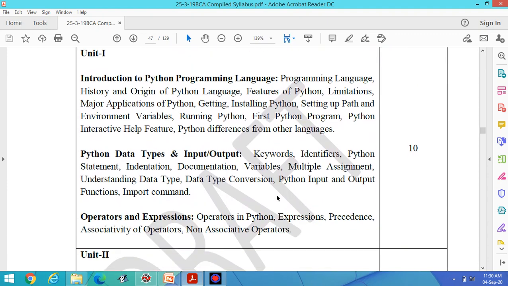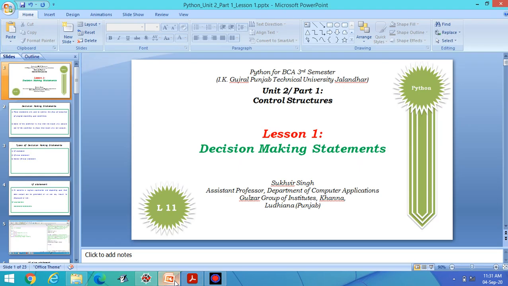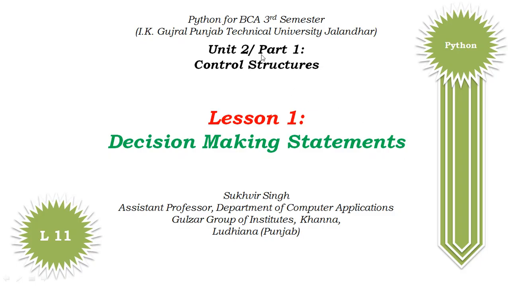I have already completed the first unit. Today I am going to start with the second unit, and the first chapter is control structures, and the first topic is decision making statements. Unit 2 part 1, control structures, and lesson 1 is decision making statements.